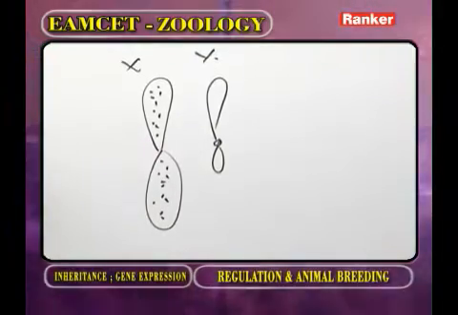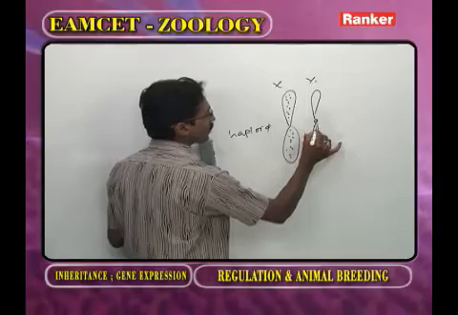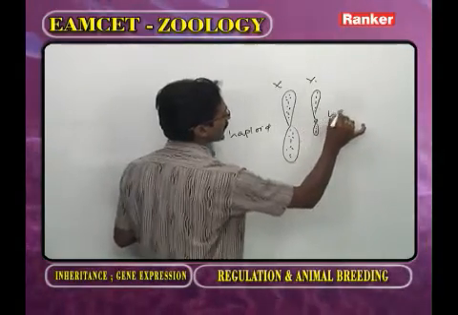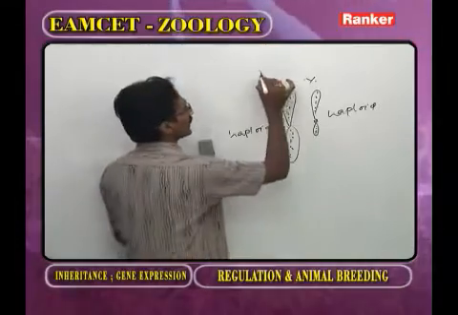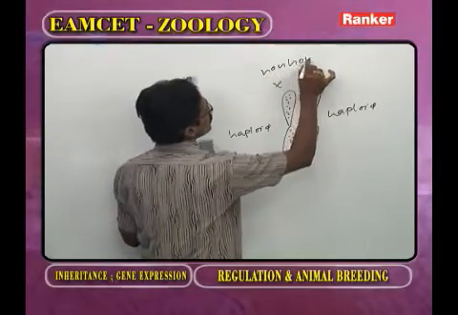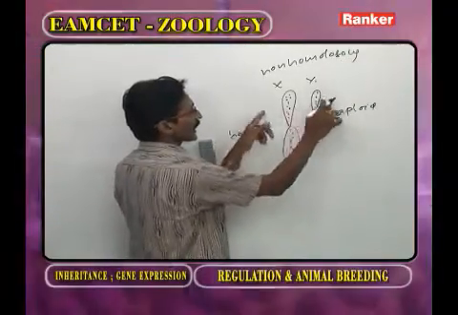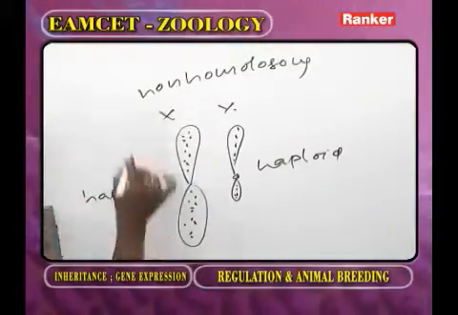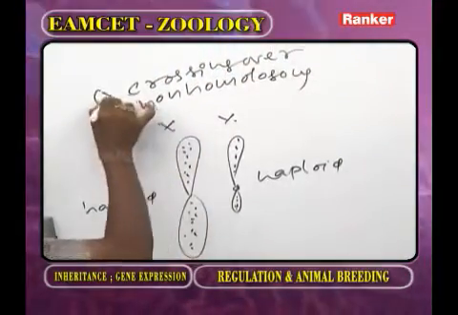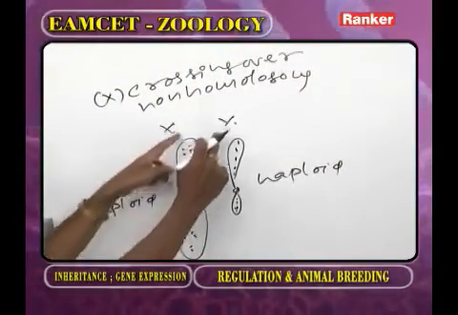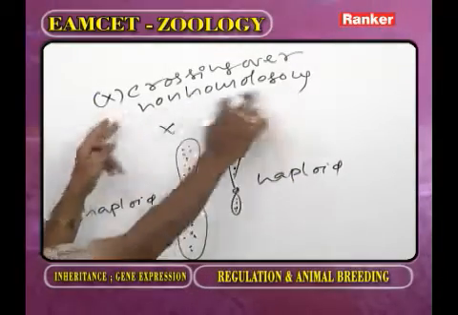The genes present on the X chromosome are haploid, no doubt. Now, on the Y chromosome also, the genes present are haploid. X and Y chromosomes are separate, so they are called non-homologous. The genes present on X and Y do not undergo crossing over because they are non-homologous.